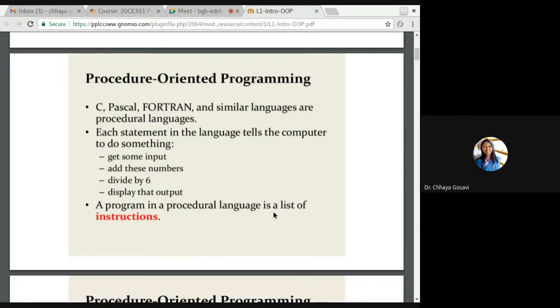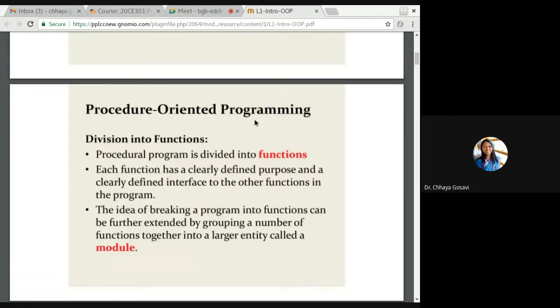A procedural language program is a list of instructions. Like we studied Pascal in our units 2 and 3, we have studied how Pascal works, and the C language. So it's a set of instructions. In procedural language, we divide it into functions. If your program is getting lengthy and you are repeating those instructions again and again, make it a module or function or procedure and call that function. So procedural programs are divided into functions.